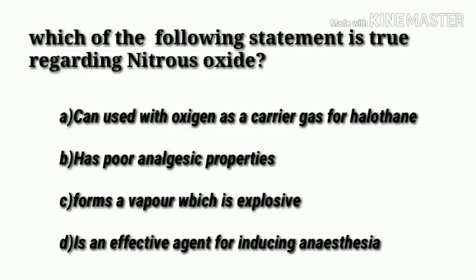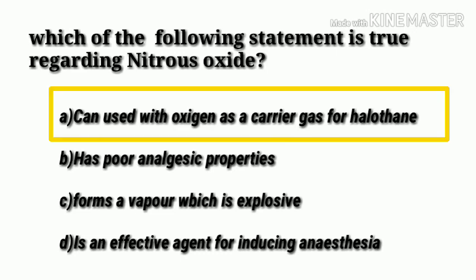Which of the following statements is true regarding nitrous oxide? Option A, can be used with oxygen as a carrier gas for halothane. Option B, has poor analgesic properties. Option C, forms a vapor which is explosive. And option D, it is an effective agent for inducing anesthesia. Answer is option A. It can be used with oxygen as a carrier gas for halothane. Nitrous oxide is used with oxygen as a carrier gas for halothane.